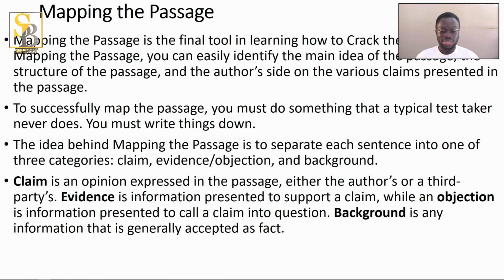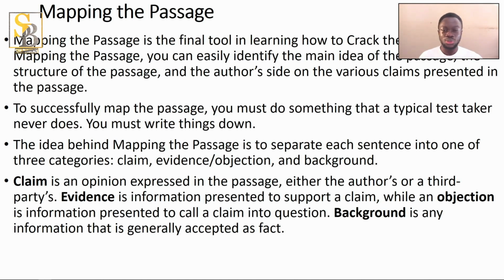So claim is the opinion expressed in the passage, either the author's or third parties'. Evidence is information presented to support a claim, while an objection is information presented to call a claim into question. Background is any information that is generally accepted. So as you read, okay, paragraph 1 is a claim, paragraph 2 is an objection, paragraph 3 is an evidence, paragraph 4 is a background. Everyone knows that this one is true.